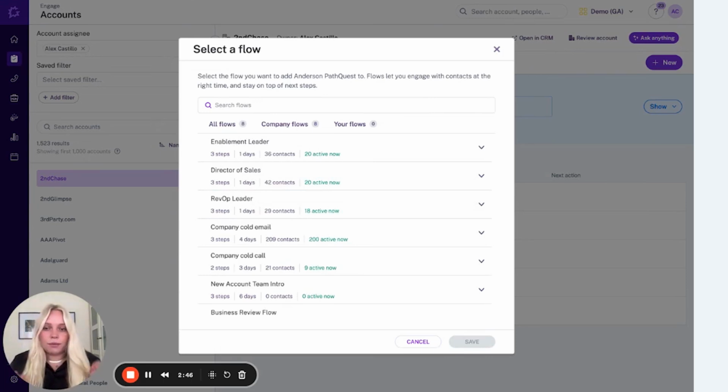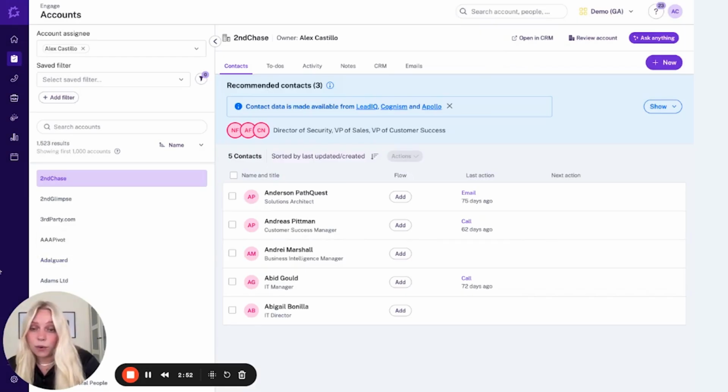So as an SDR, my goal is to provide enough value to my prospects to elicit a response to set up a meeting for my AE or my counterpart. Gong gives me the ability to see what prospects care about from their own mouth or their own writing in email's case. So I can use that in my outreach and be sure that it's tailored to the folks that I'm reaching out to.